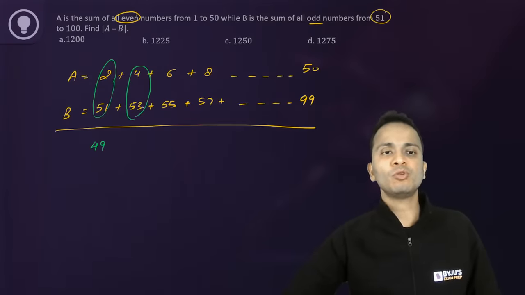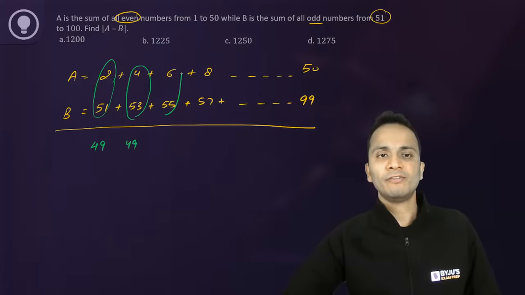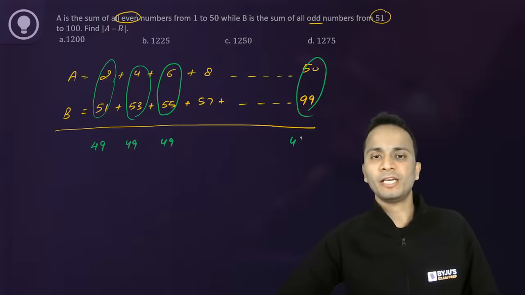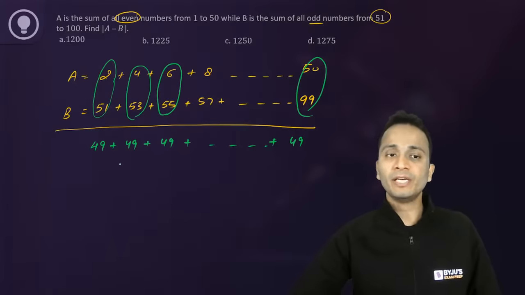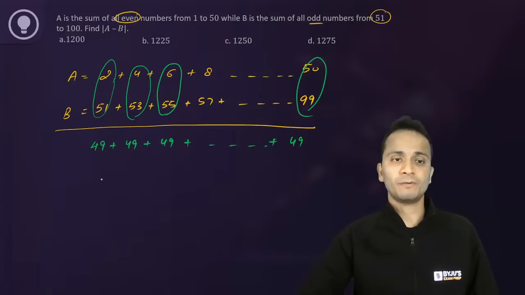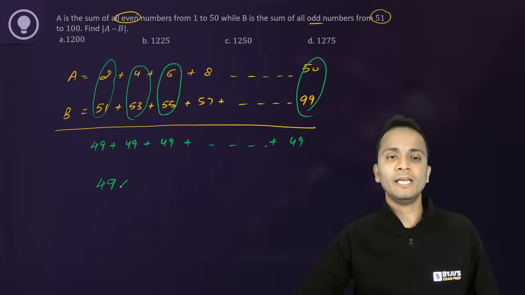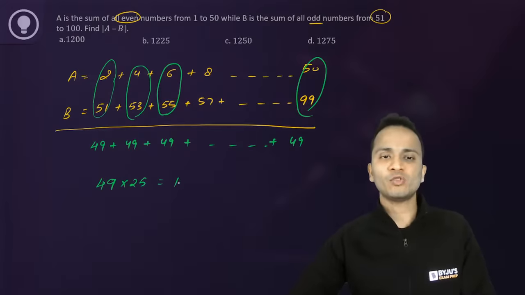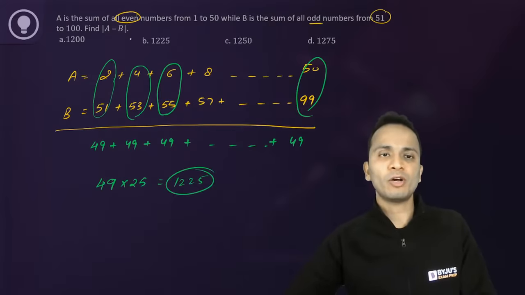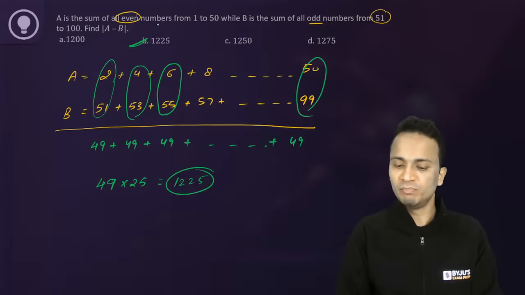Again, the difference of these two numbers is 49. Everywhere the difference is 49. So we will be adding 49. And how many times? How many terms will be there? 25 terms. So the final answer will be 49 into 25. That is 1225, and it is option B.